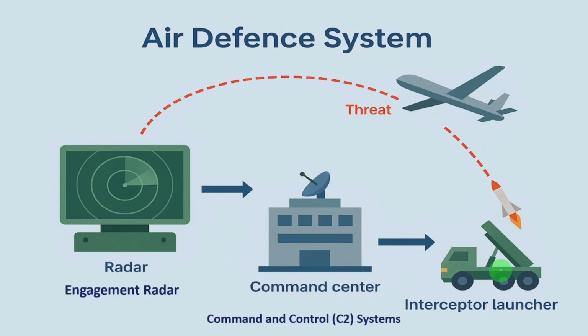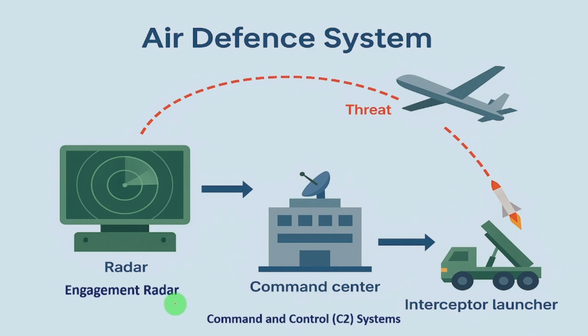In the interceptor launcher, based on the information received from the command center, it will launch the missile for the particular range. When it launches, the missile will follow a particular path, based on the information and its capacity. Later, as it travels to reach the target and destroy the object, that will be followed by another radar called the engagement radar.